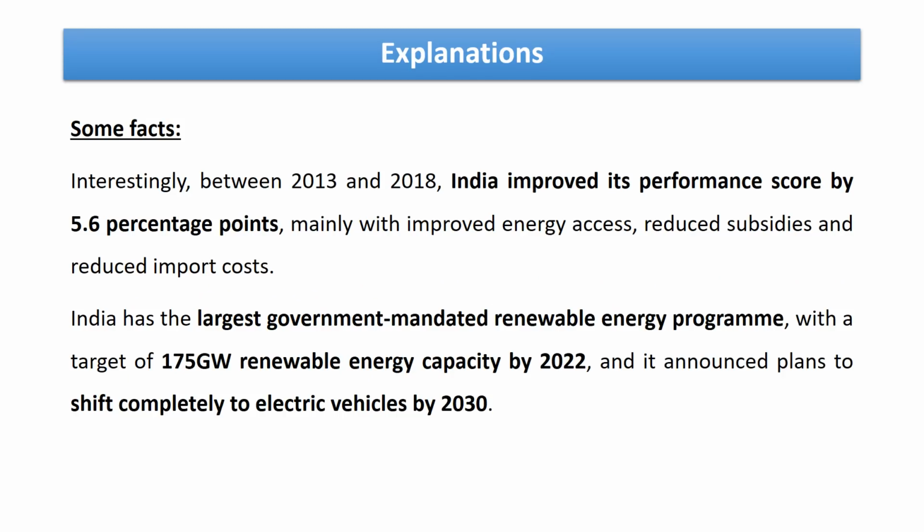Now let us have a look at some facts which are related to India. This is a point which is mentioned in the report that between the years 2013 and 2018, India has improved its performance score by 5.6 percentage points. Kindly note this because this was specifically mentioned in the report.